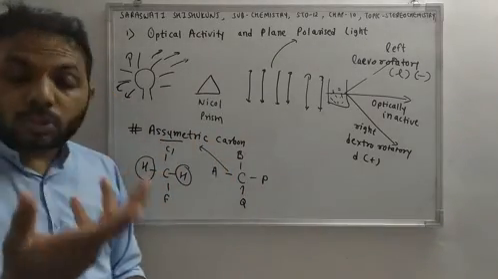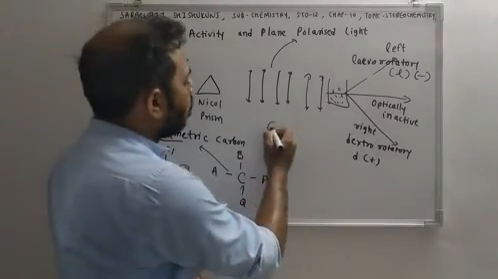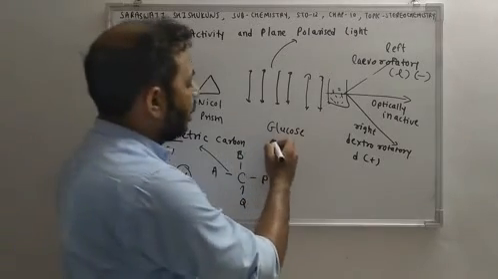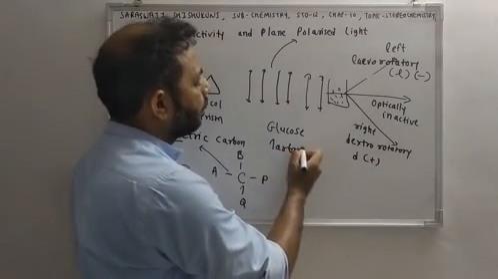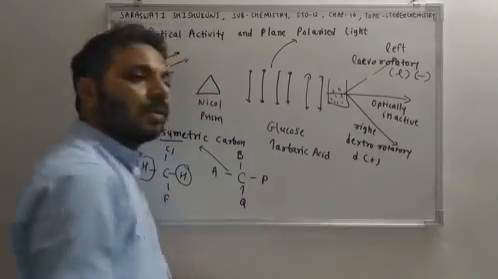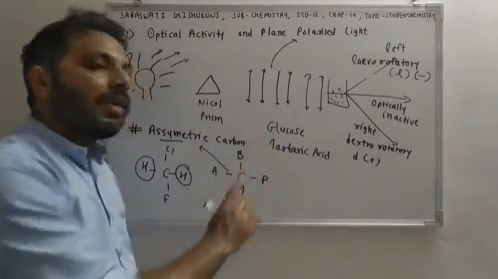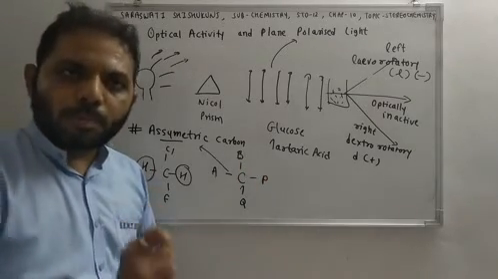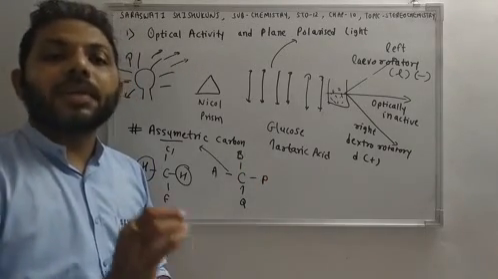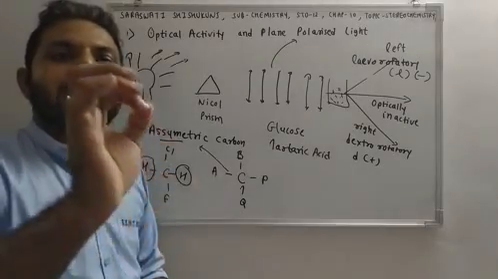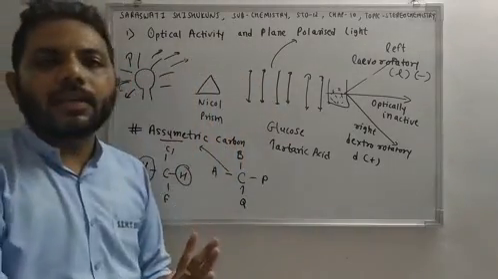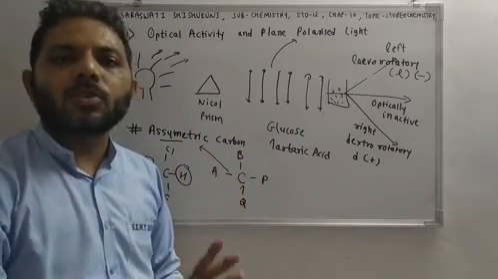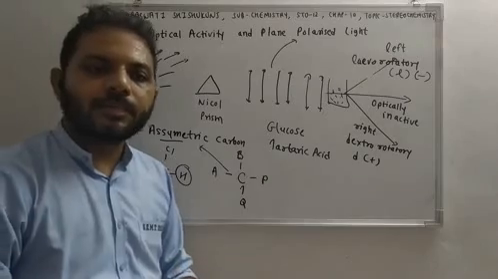So what are examples of optically active compounds? Glucose is optically active. Tartaric acid is optically active. Because glucose has asymmetric carbon, tartaric acid has asymmetric carbon, so those compounds which have asymmetric carbon should have optical activity, right? So because of the presence of asymmetric carbon, a compound becomes optically active. Is it clear? Okay.